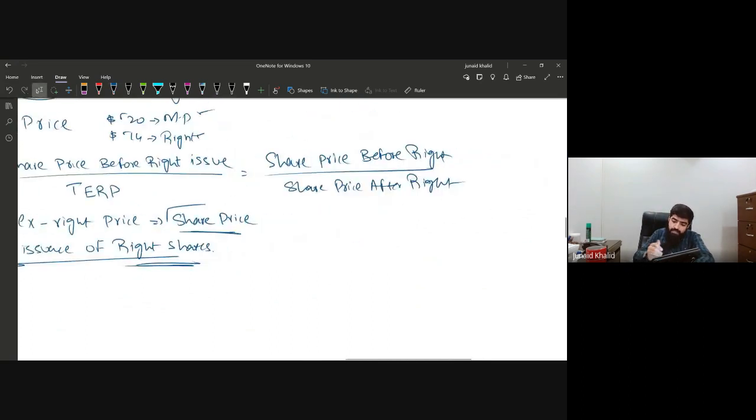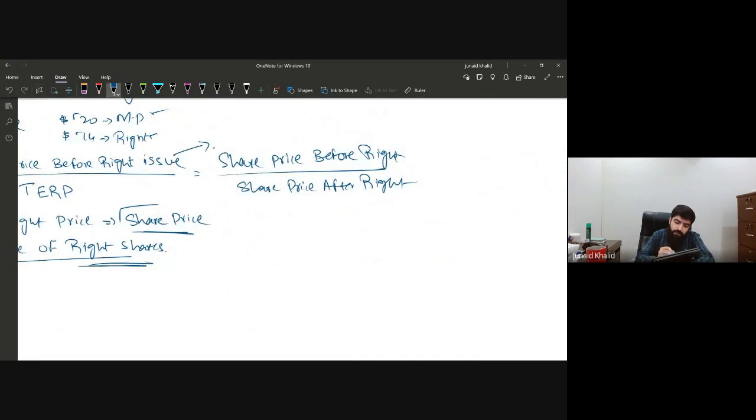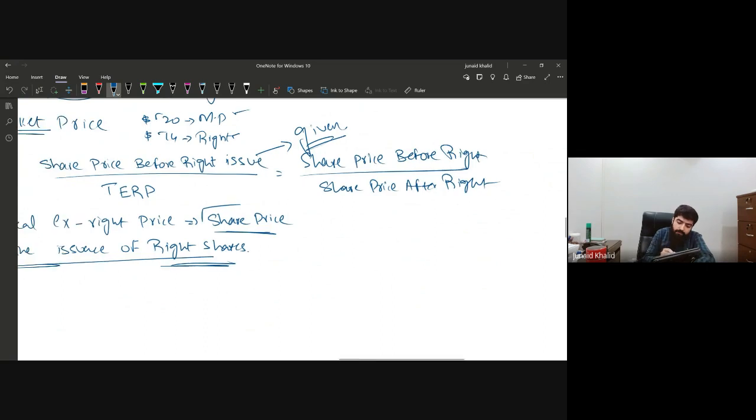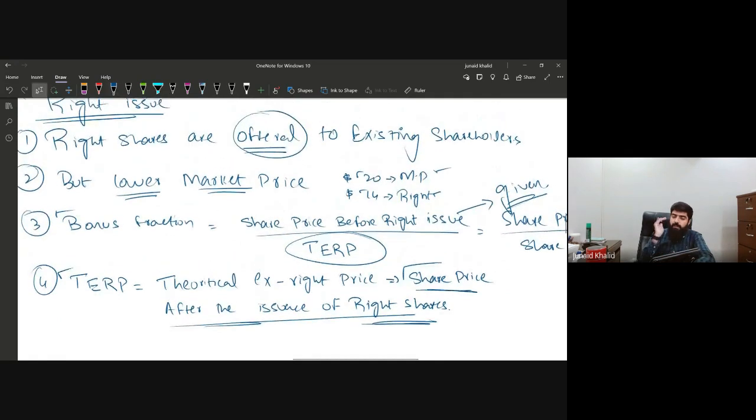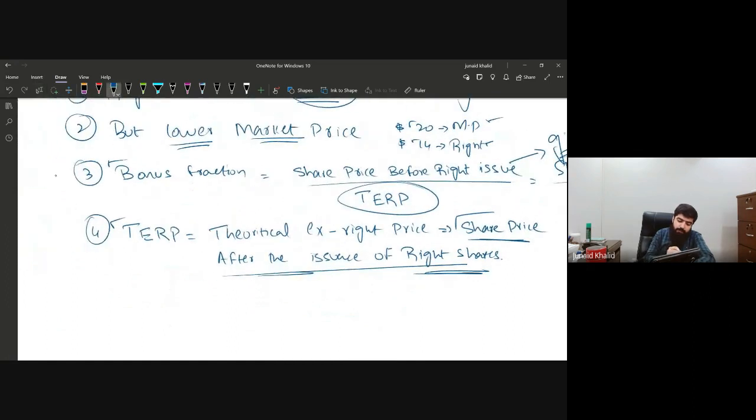Now, this information will always be given in the question. All you have to do is calculate the theoretical ex-rights price. How it will be calculated, we'll solve the question and evaluate how to calculate it. If the company is issuing rights shares, there are two things you need to keep in mind. You need to calculate the bonus fraction, but unfortunately you cannot calculate the bonus fraction unless you have calculated the theoretical ex-rights price. So you have to calculate the theoretical ex-rights price.